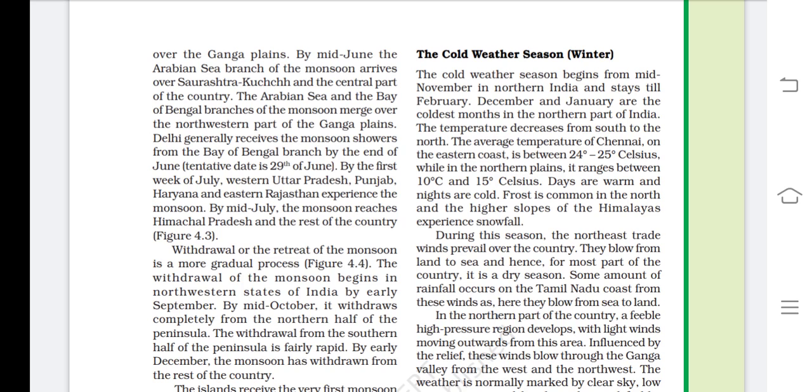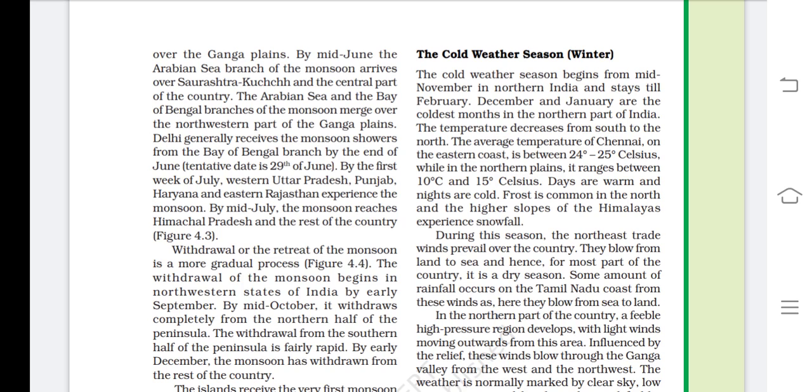Days are warm and nights are cold. Means days are hotter and the nights are cold. Frost is common in the north, and the higher slopes of the Himalayas experience snowfall. What happens here? In the north we receive frost, and in the higher slopes of the Himalayas we experience snowfall.